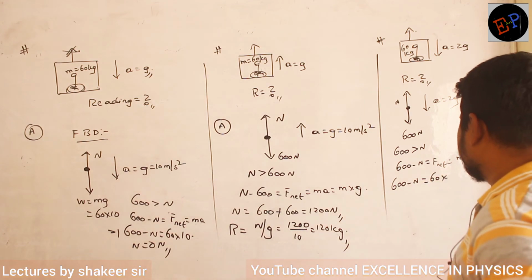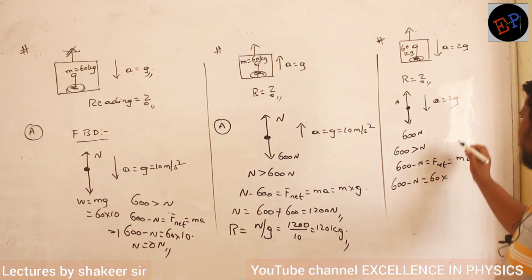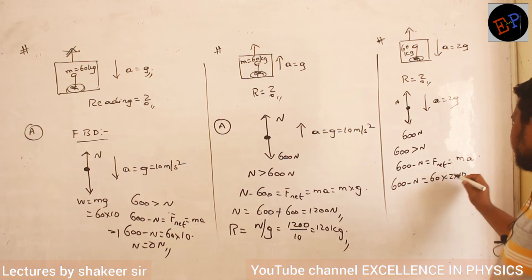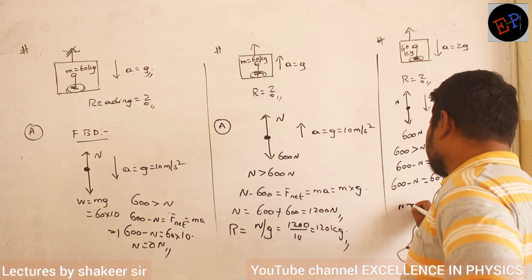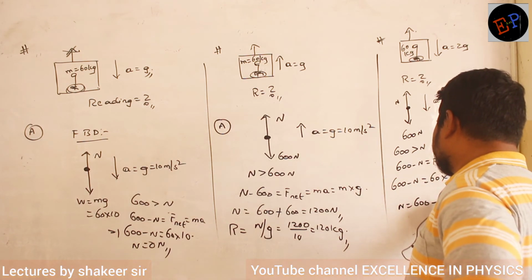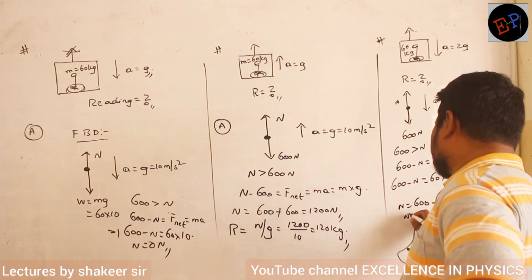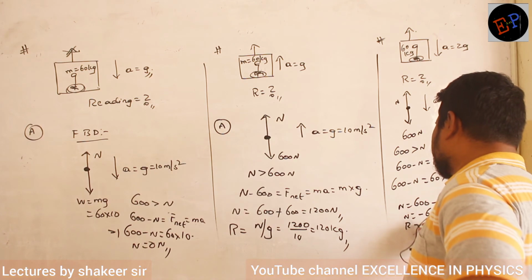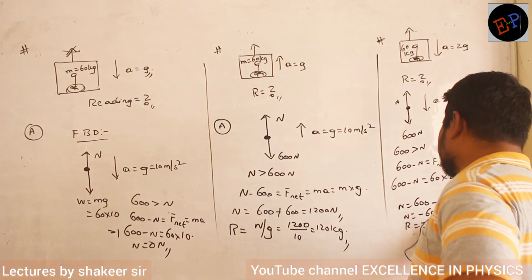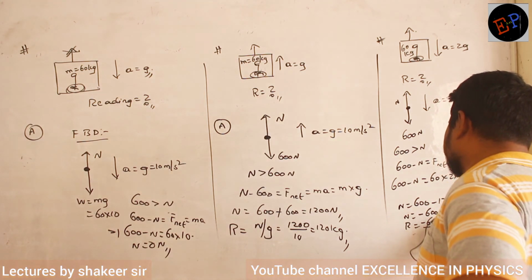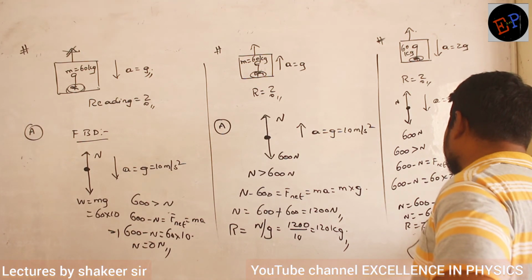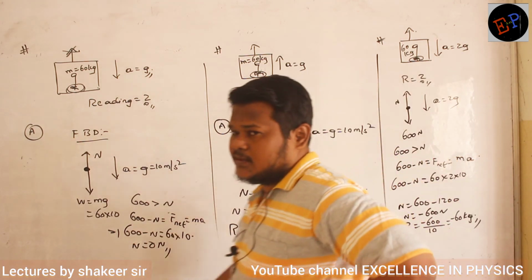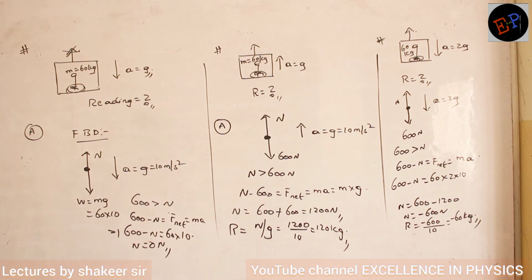And what is the g value? The acceleration is 2g, that is 2 into 10. Clear? So therefore normal reaction is 600 minus 1200. So therefore normal reaction is minus 600 Newton. So therefore what is the reading? Reading is equal to minus 600 divided by the g value, 10. So minus 60 Newton, sorry, minus 60 kg will be the reading of the weighing machine.